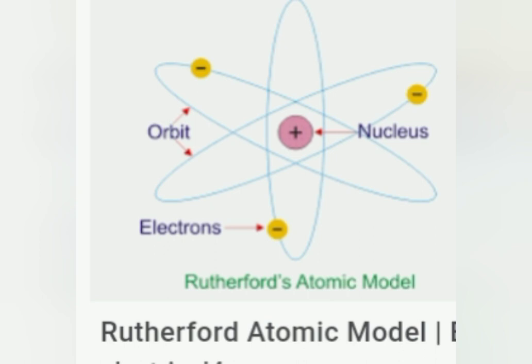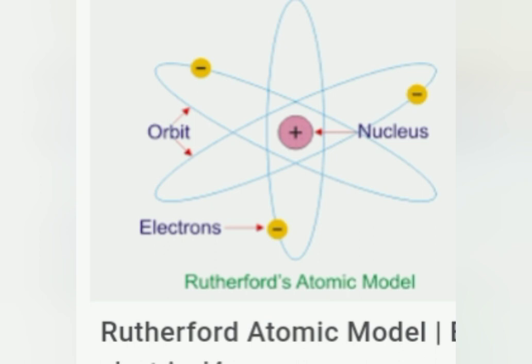Second one, the outer circular orbits. Electrons revolve in circular orbits called shells in the space available around the nucleus. Also, the atom is electrically neutral. The number of protons and the number of electrons present in an atom are equal. Now the next topic is the discovery of the neutron.